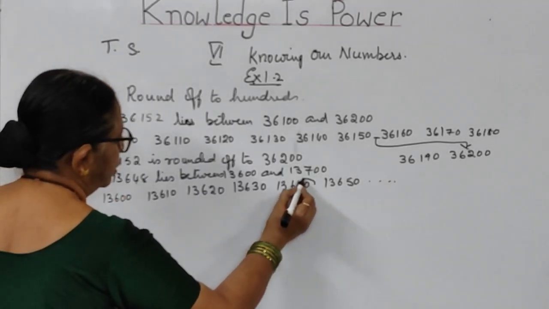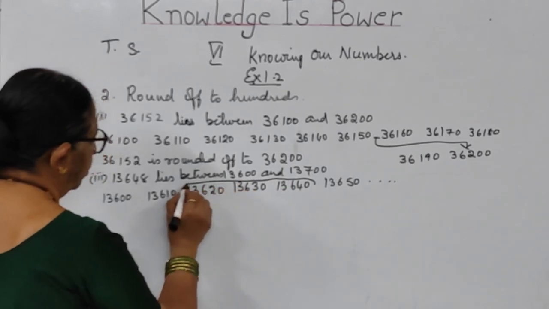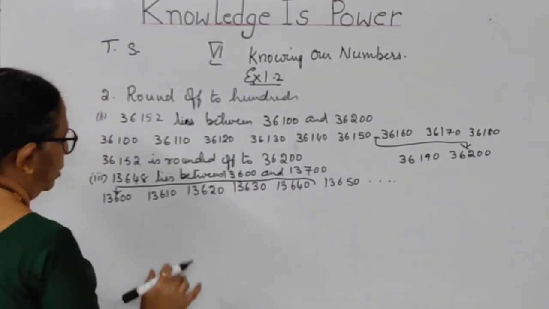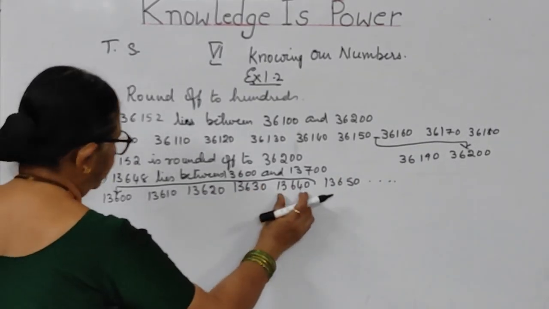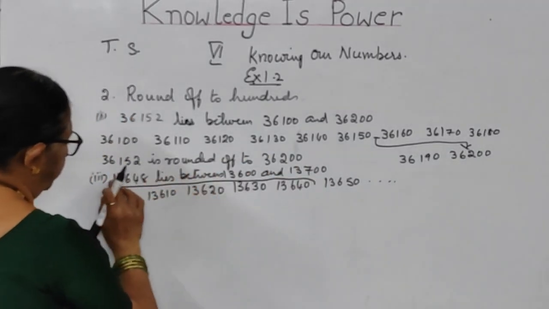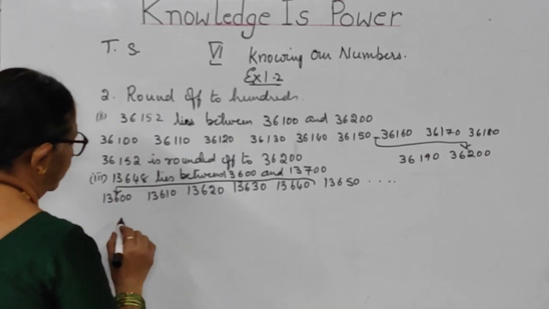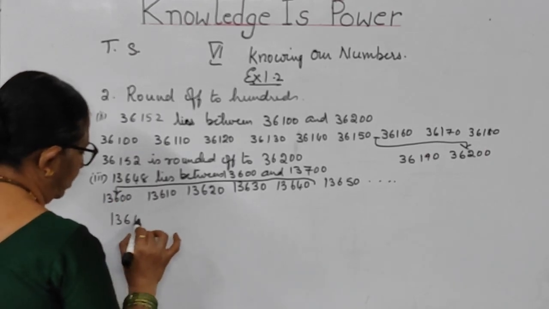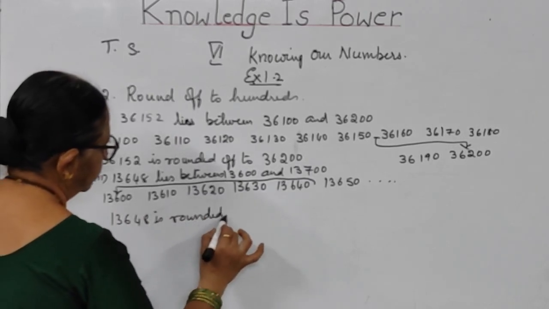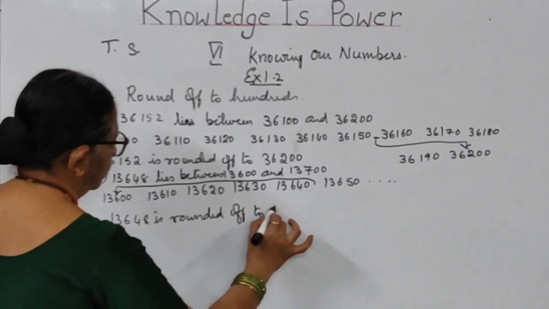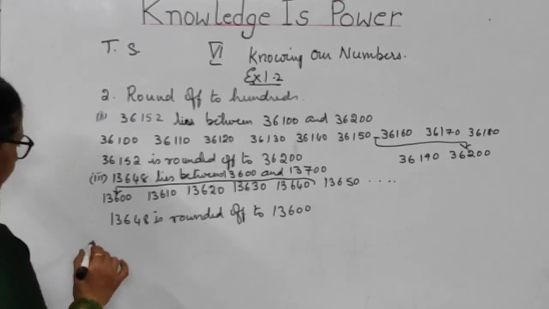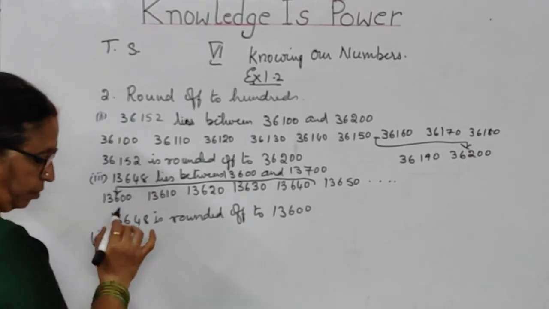So from here, it is below half. This is half, below it. So 13,648, somewhere between 40 and 50, will be going to 13,600. So 13,648 is rounded off to 13,600. Now let us see the fourth bit.